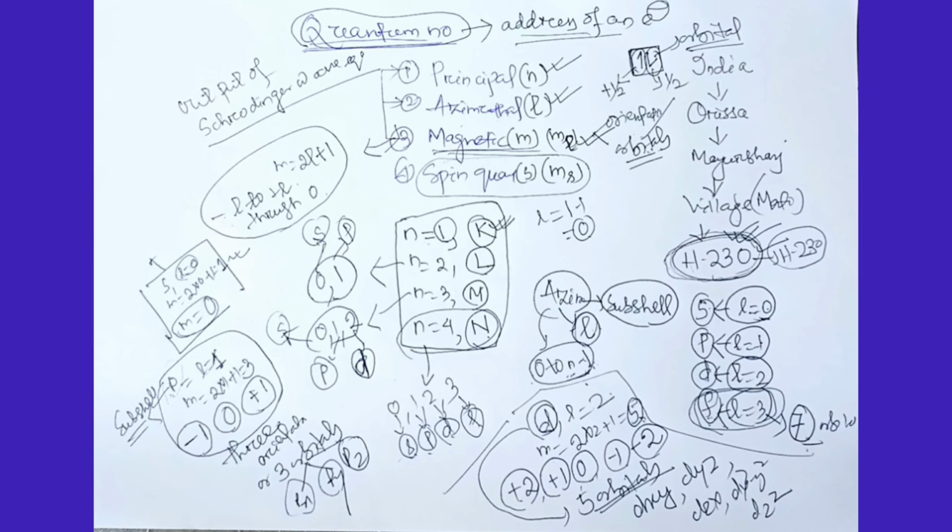In this way, we can explain the address of an electron in full detail. First, we will speak about its orbit. We will decide which shell or orbit our targeted electron belongs to. Then in the shell we will say what the subshells are, inside the subshells what the orbitals are, and inside the orbitals what the spin of the electron is. In this way we will precisely explain the complete address of an electron.